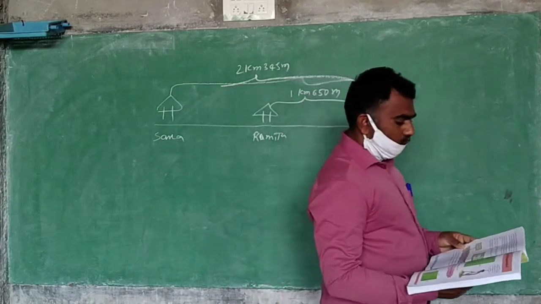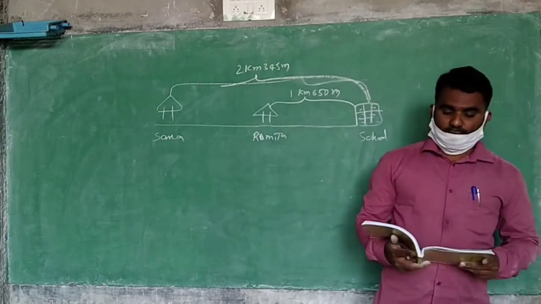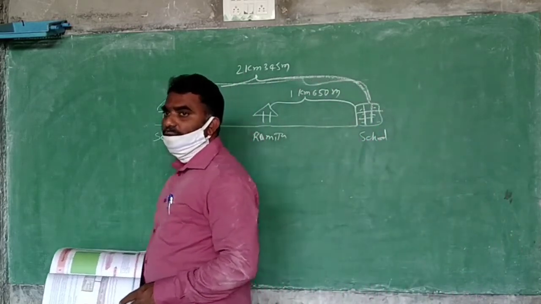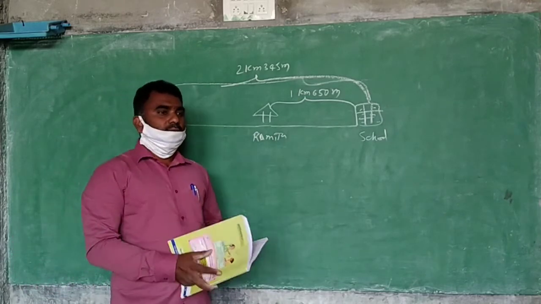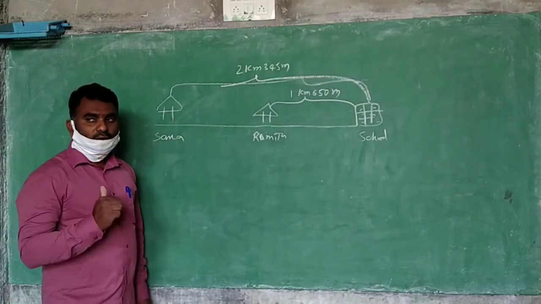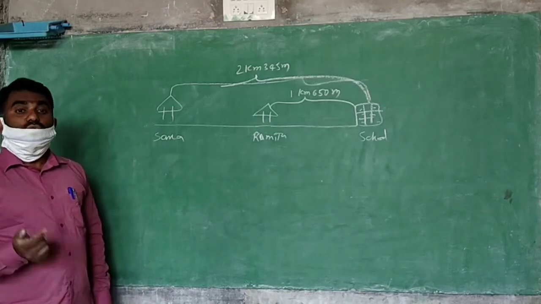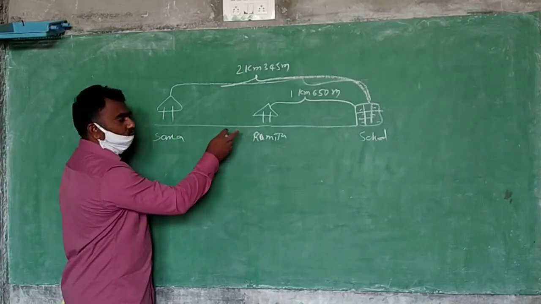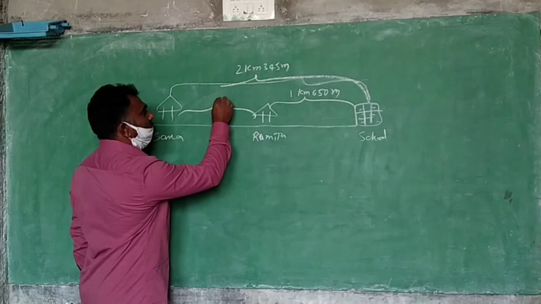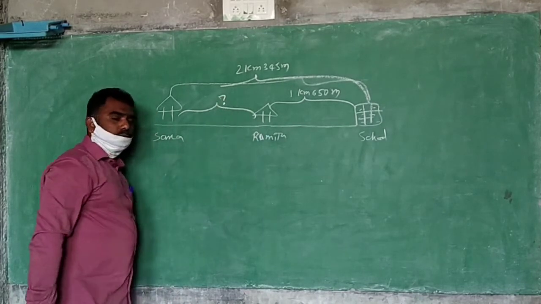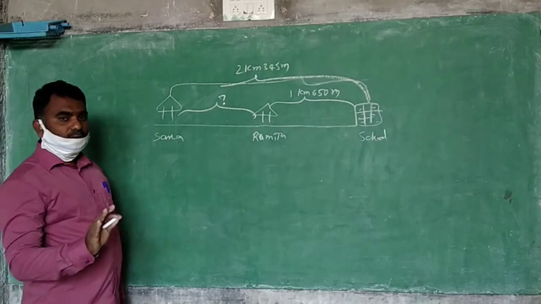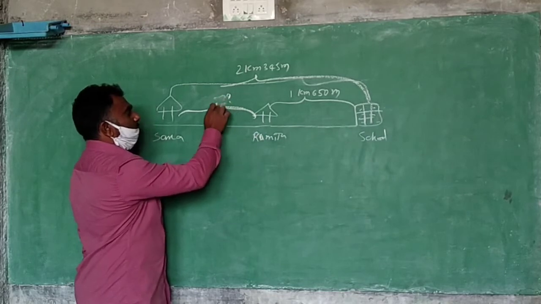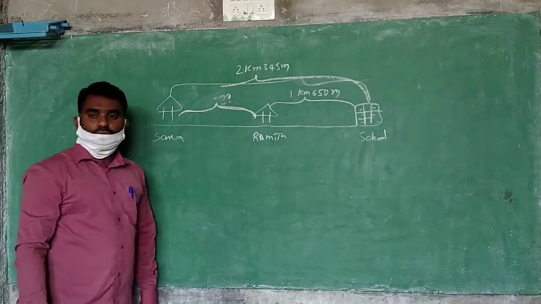What is the question? What is the distance between Sana's and Ramija's house? What do you have to find now? From here to here, Sana's house to Ramija's house. How much distance is there? You have to find it.